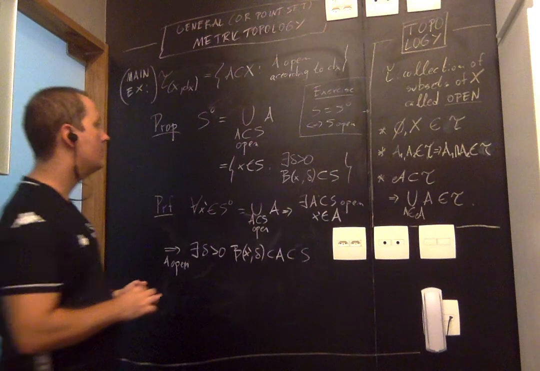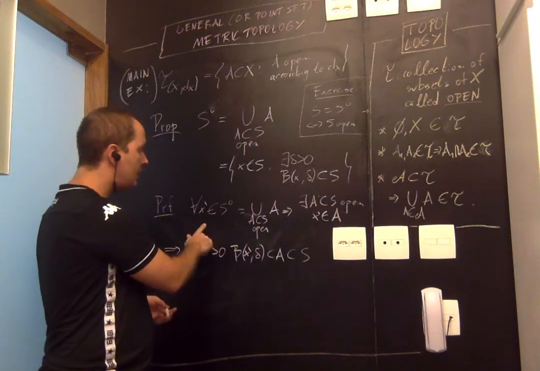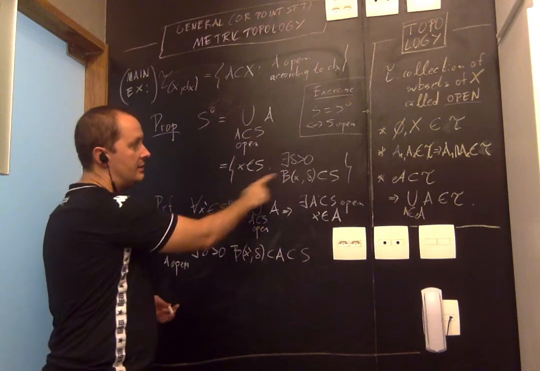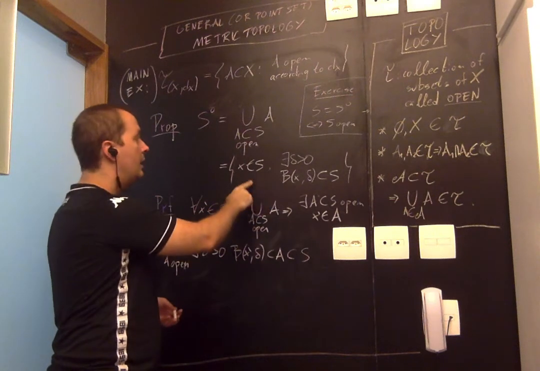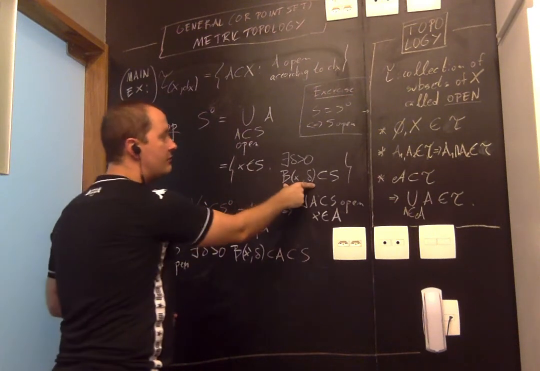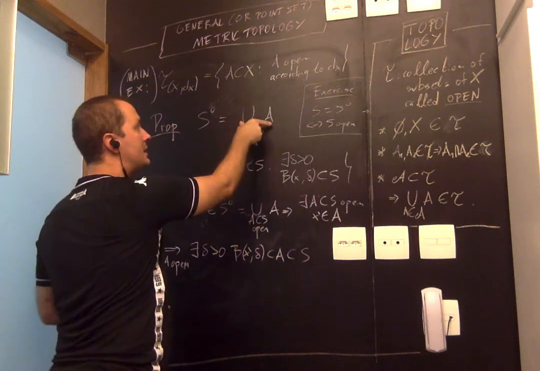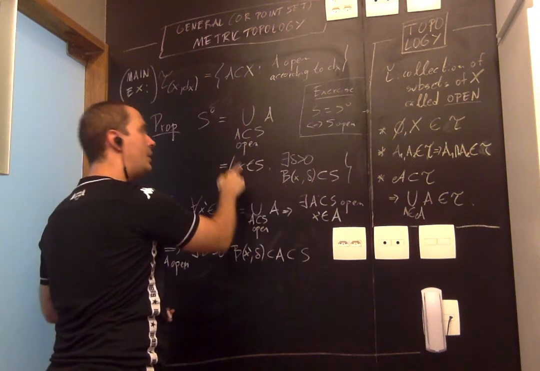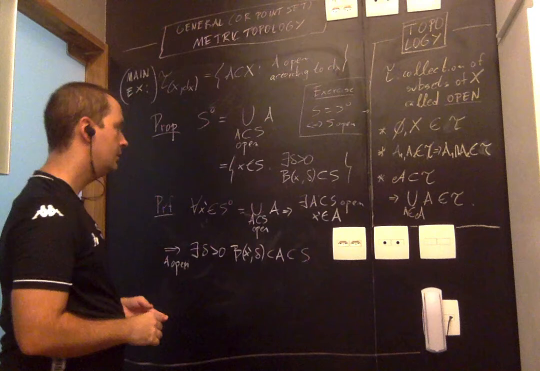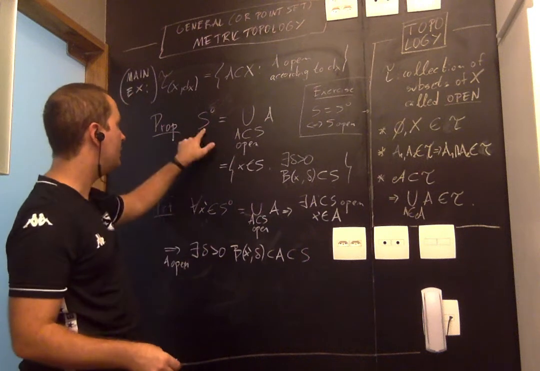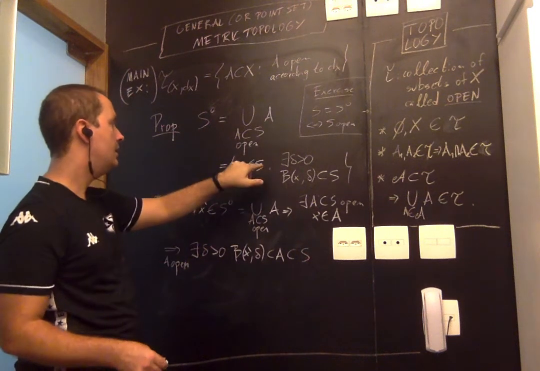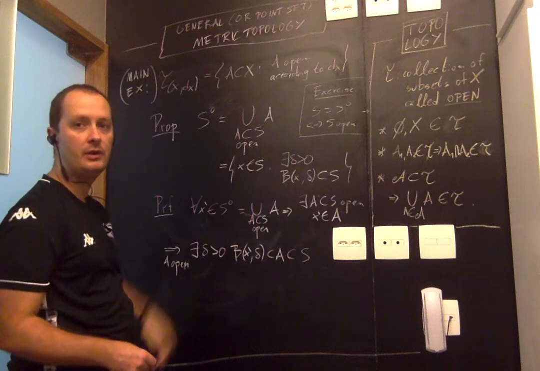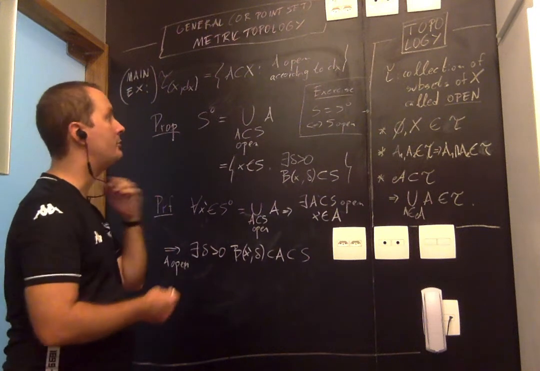What did we show, right? So I just proved that any point in the interior is in the set. It has a protective bubble. We also showed that any point that has a protective bubble, well, that protective bubble is an open set that shows up in this union. Therefore, the point belongs to the union. So the two sets are the same, right? Any point that belongs to the interior belongs to the set. Any point that belongs to the set belongs to the interior. And we're done with this proposition.